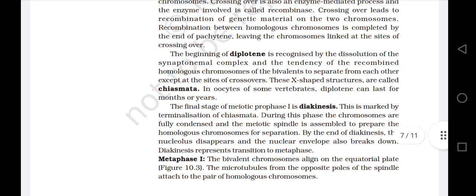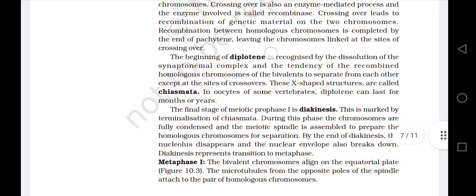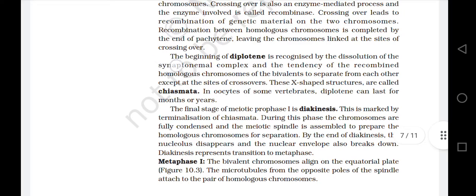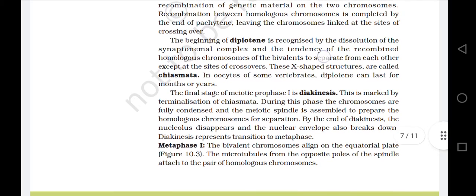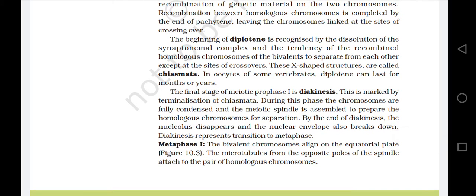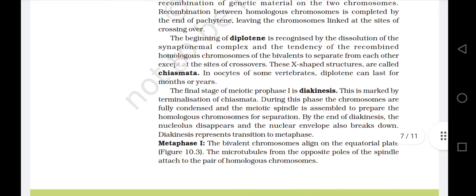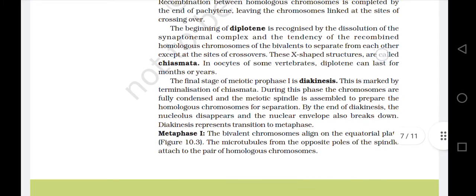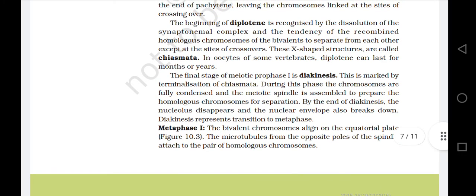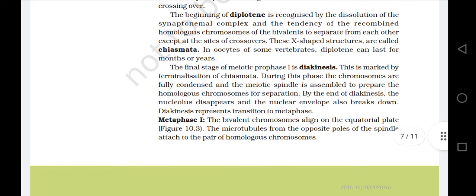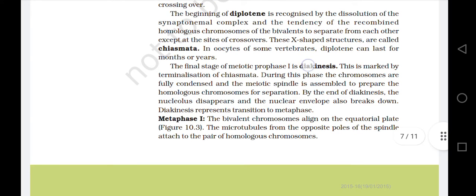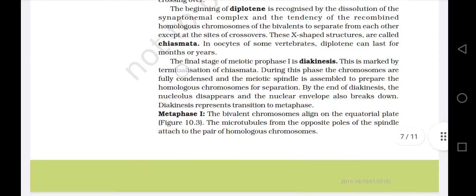The beginning of diplotene is recognized by the dissolution of the synaptonemal complex and the tendency of the recombined homologous chromosomes of the bivalent to separate from each other except at the site of crossovers. These X-shaped structures are called chiasmata. In oocytes of some vertebrates, diplotene can last for months or years. The final stage of meiotic prophase 1 is diakinesis. This is marked by the terminalization of chiasmata.